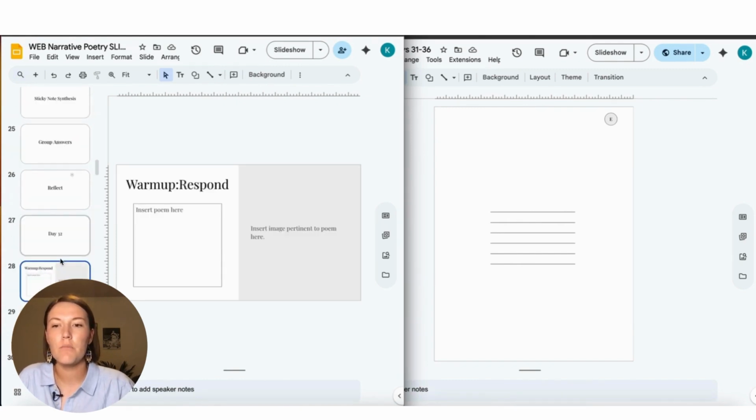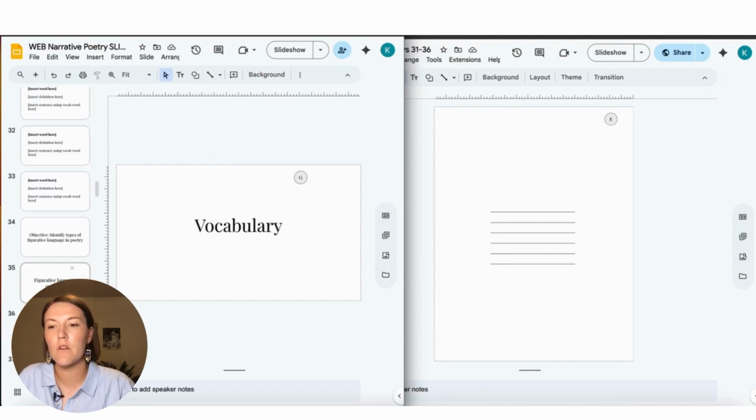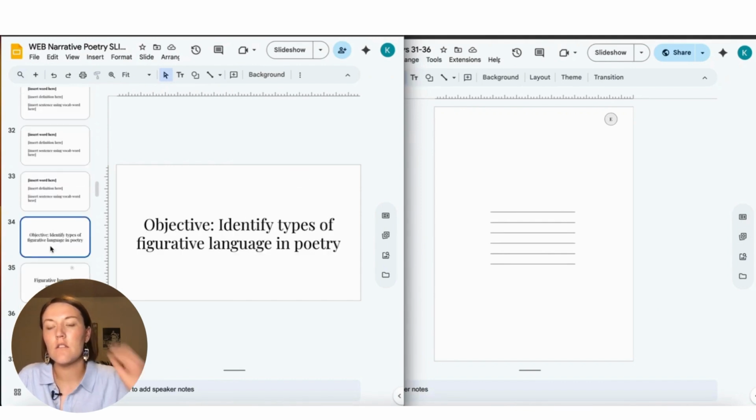Okay, we're going to have another poem here where they respond to it. We'll do good news and 3 vocabulary words. And the objective for the day is to identify types of figurative language in poetry. I'm not going to have them memorize types of figurative language. I'm not going to test them on figurative language. I'm just going to give them information about figurative language where they can keep it handy in their notes and refer to it as they analyze poetry.